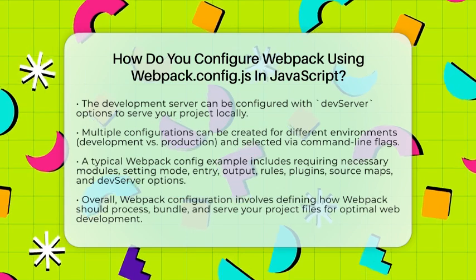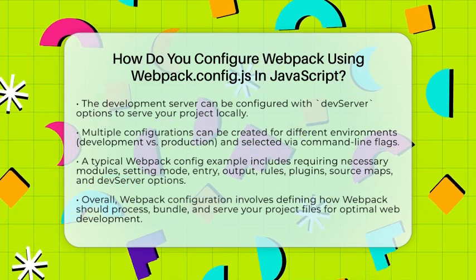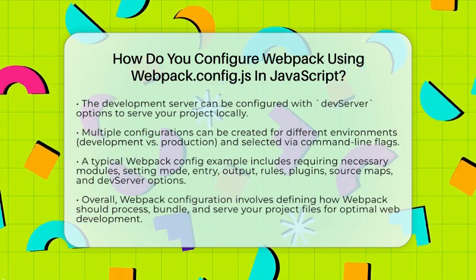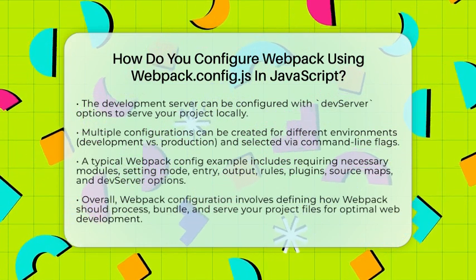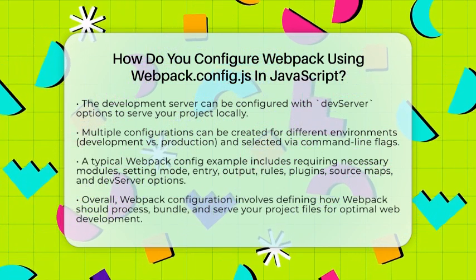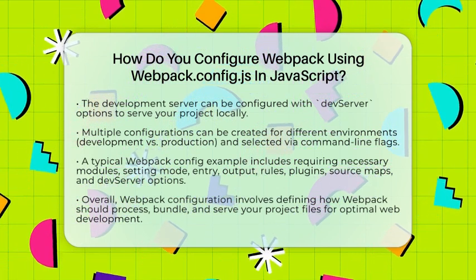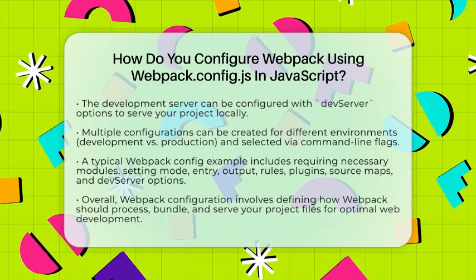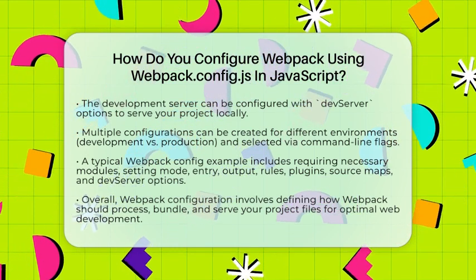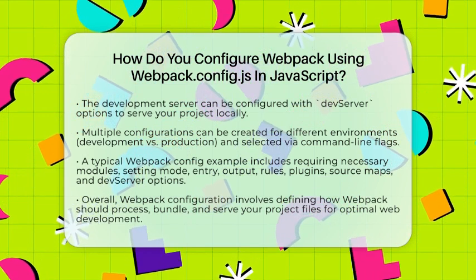Here is a simple example of a Webpack configuration file. You require path and HtmlWebpackPlugin at the top. Then you export an object with mode set to development, entry pointing to your main JavaScript file, output specifying the folder and file name, rules for CSS, plugins for HTML, source maps, and a development server setup.